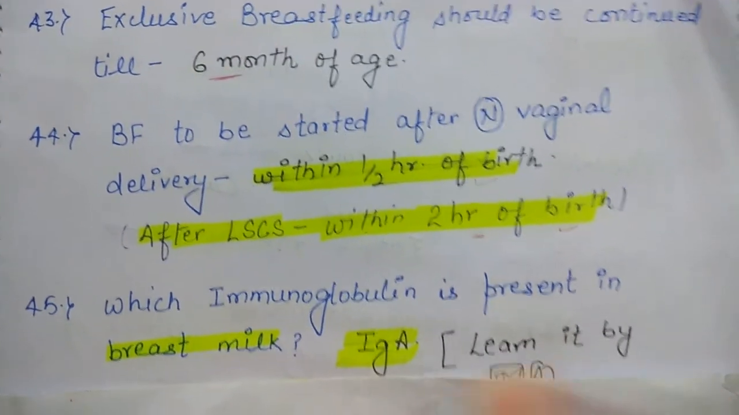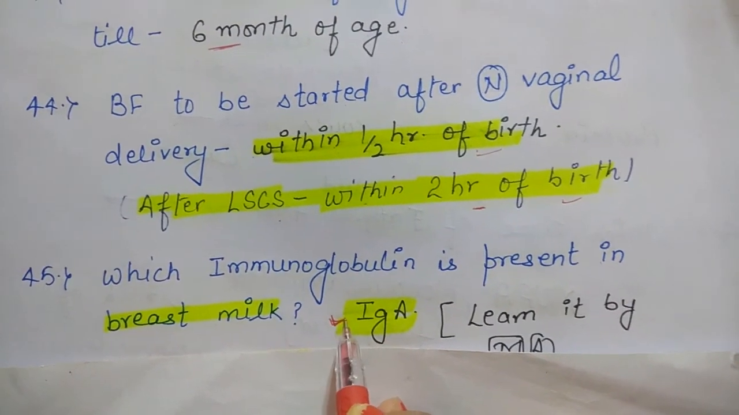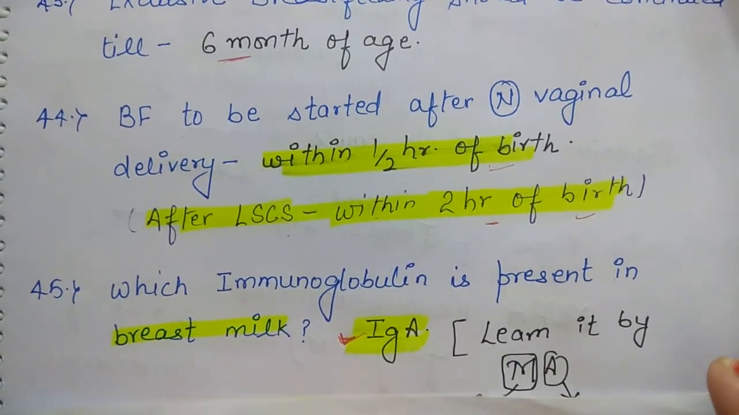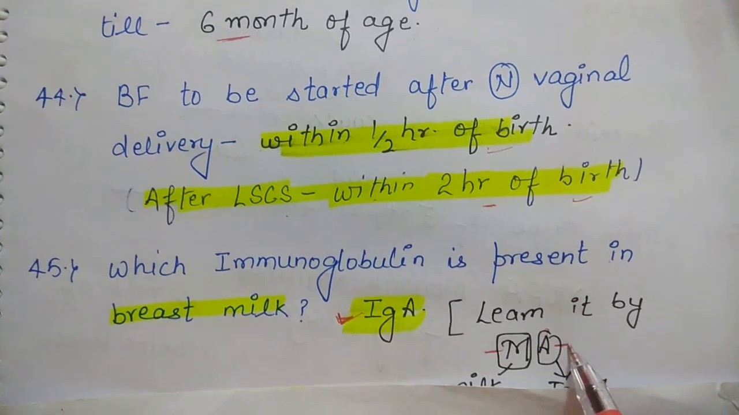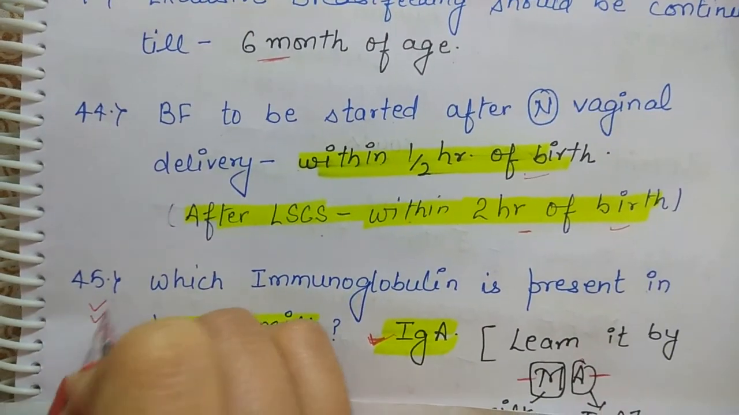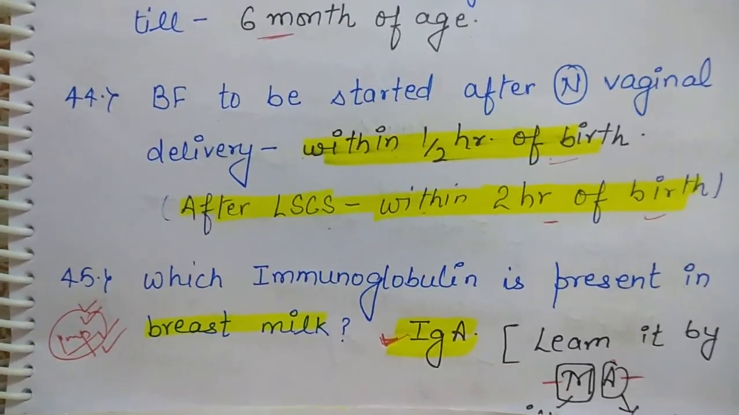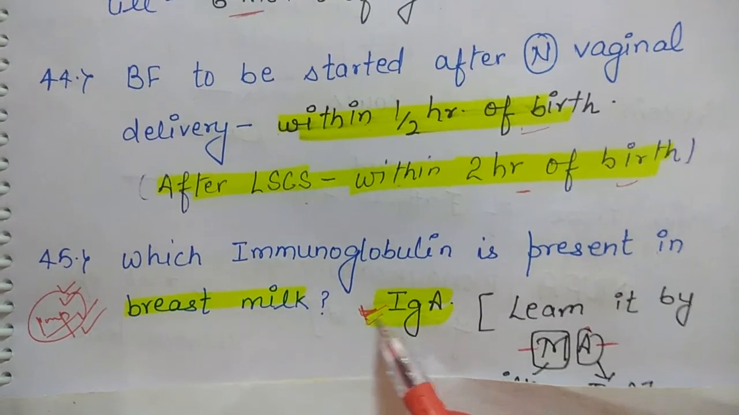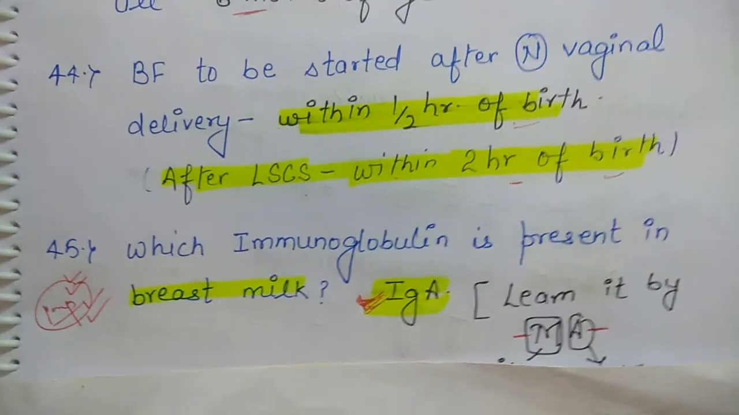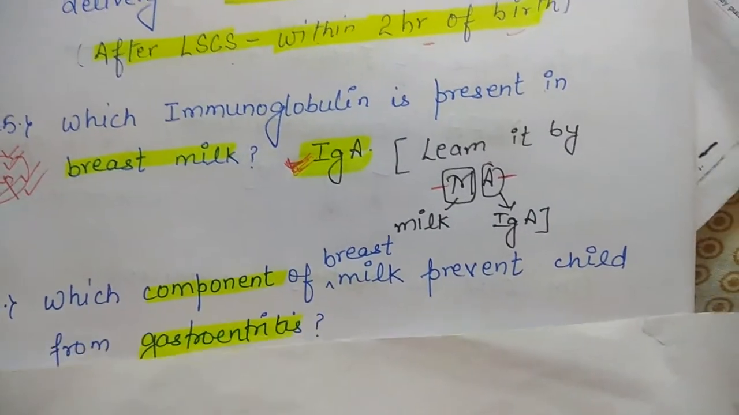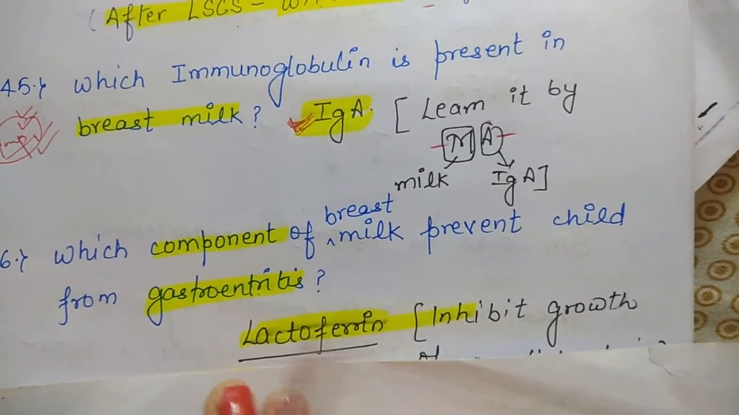Next question. Which immunoglobulin is present in the breast milk? That is IgA, immunoglobulin A. You can learn it with the help of Ma. Ma means mother's milk has immunoglobulin A. This is a question that is frequently asked in competitive exams. Which immunoglobulin is present in the breast milk? Milk means माँ. माँ के अंदर क्या है? Immunoglobulin A.